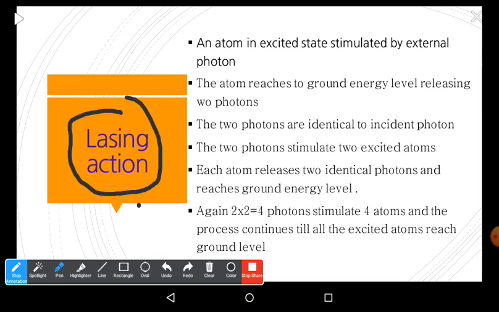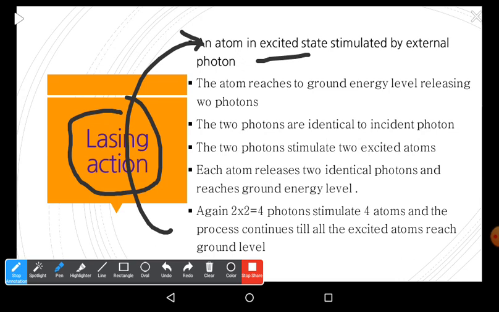When the atoms of the substance are excited to a higher energy level from the ground level, they stay there in the higher, excited level for a time of 10 to the power of minus 9 seconds. But this is stimulated emission of radiation, so they are stimulated by an external photon.